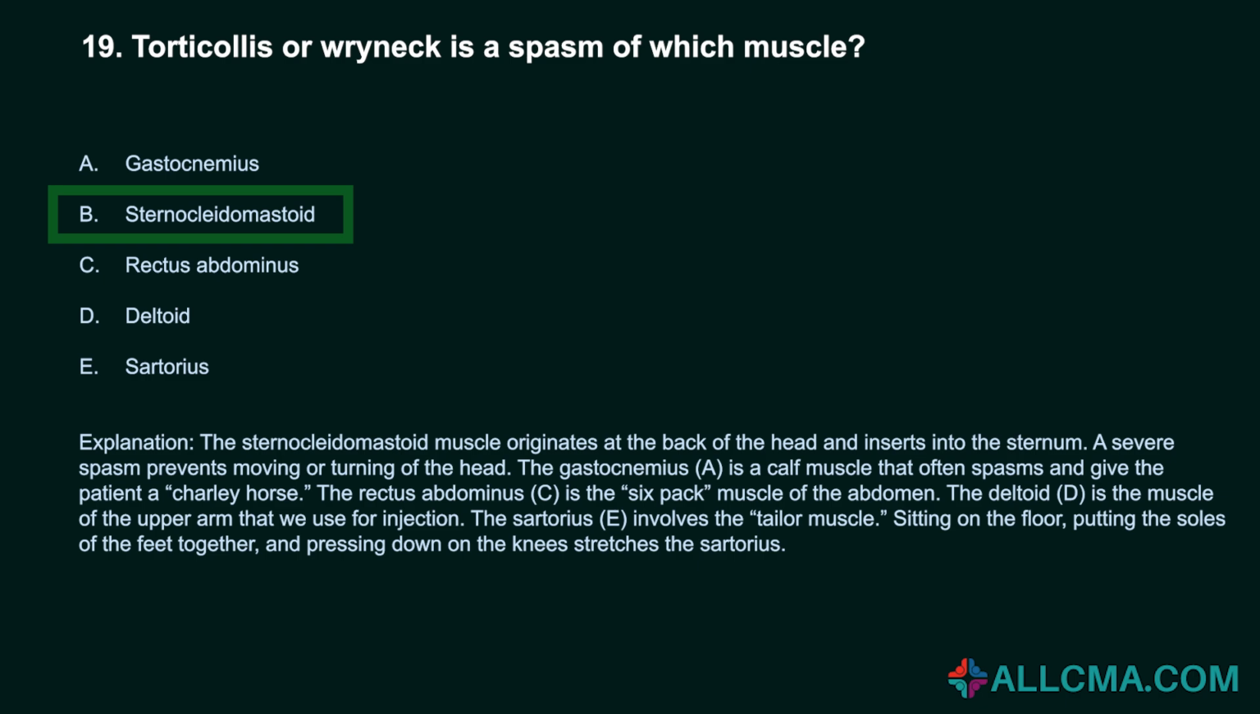The gastrocnemius, A, is a calf muscle that often spasms and gives the patient a Charlie horse. The rectus abdominis, C, is the six-pack muscle of the abdomen. The deltoid, D, is the muscle of the upper arm that we use for injection. The sartorius, E, involves the tailor's muscle. Sitting on the floor, putting the soles of the feet together, and pressing down on the knees stretches the sartorius.